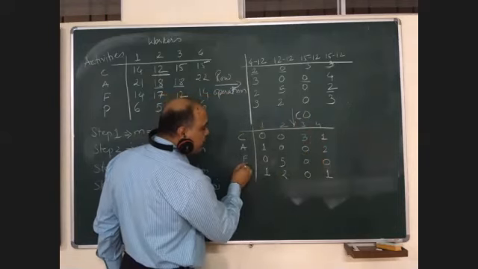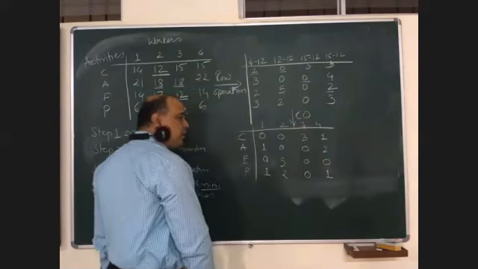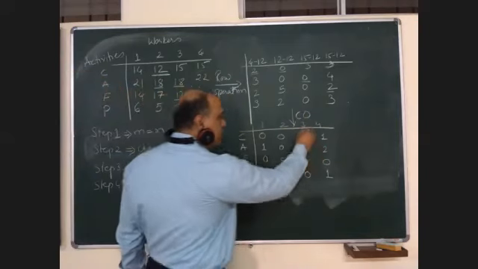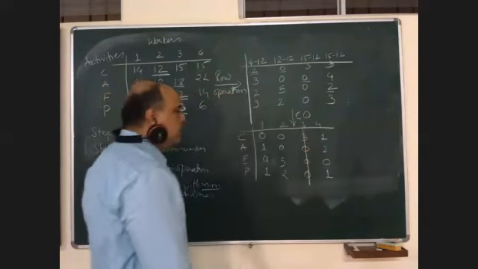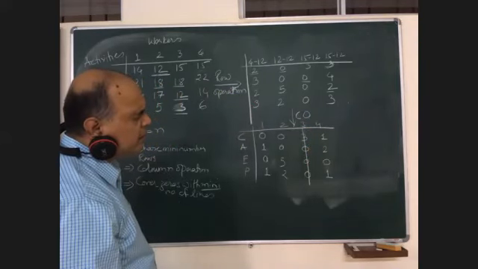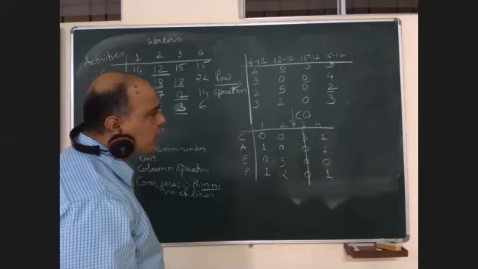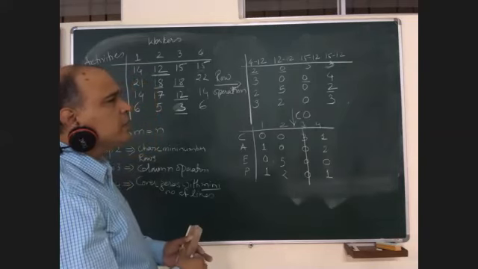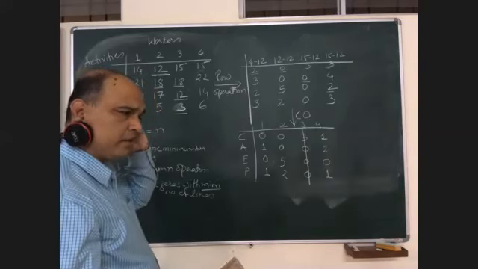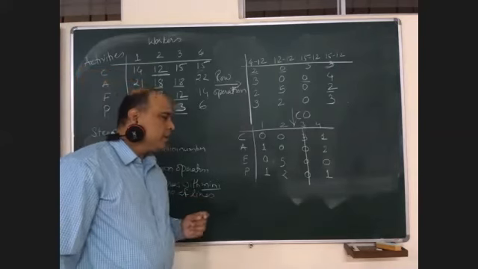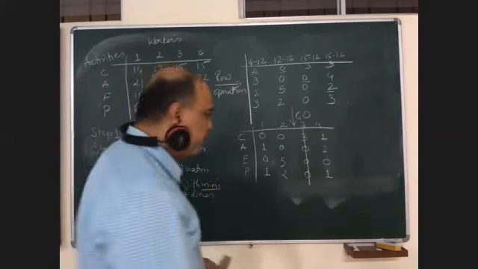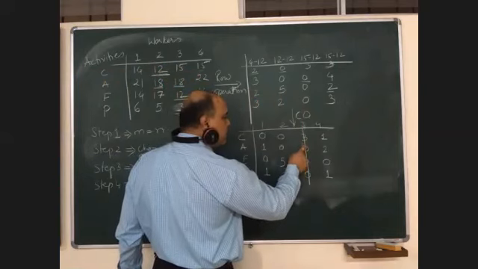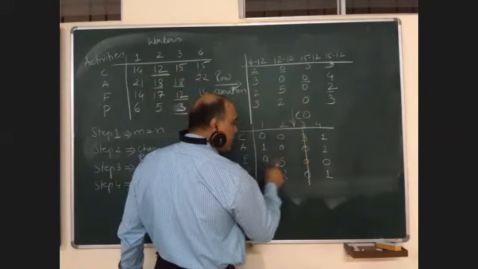Which one do you want me to cut? F or 3? You suggest. 3. Okay, I cut this. We need to cut the maximum number of zeros in a single line, no, sir? Absolutely, that is what I'm saying. We need to cut the maximum number of zeros in a single line, so 1, 2, 3 zeros or 1, 2, 3 zeros.